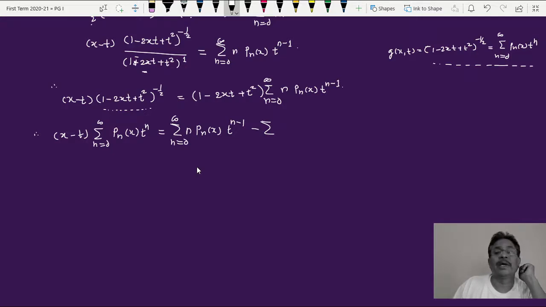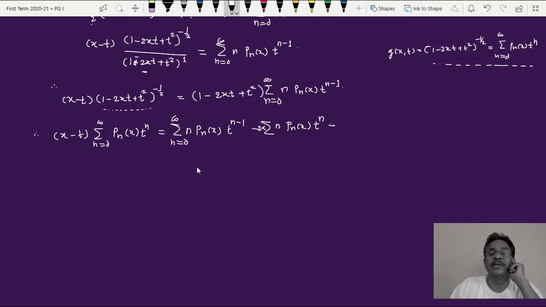So I can write twice x out of this, minus sign is outside, so minus twice x, t can be taken inside. Now t raised to 1 into t raised to n minus 1 becomes t raised to n. So it is n times Pn of x into t raised to n. So remember, this t has been adjusted to this minus 1, and therefore it becomes t raised to n.